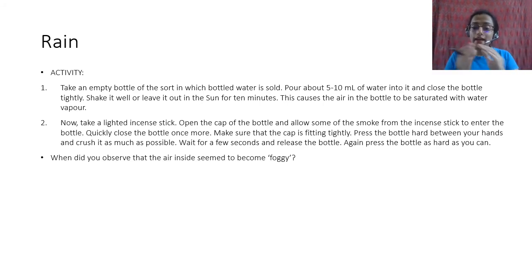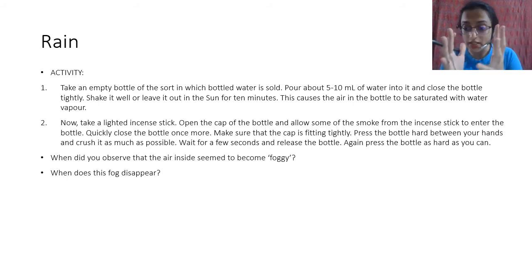And between that time, you will see real clouds. You will see that the air gets foggy. This fog disappears when you let it go. जब आप उसको squeeze करते हो ना, तो temperature gets warmer, therefore it becomes foggy. उसको छोड़ोगे तो the fog will disappear.